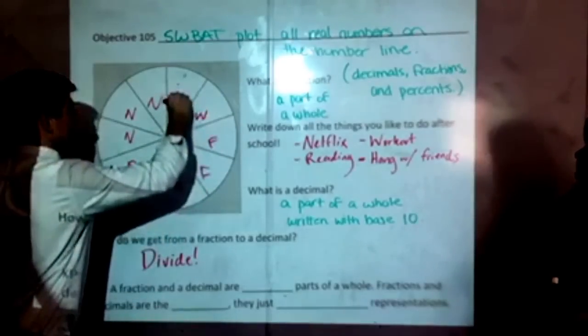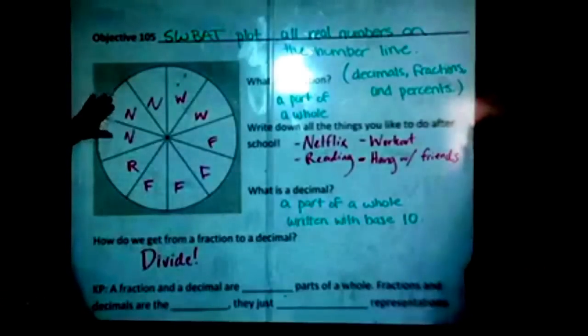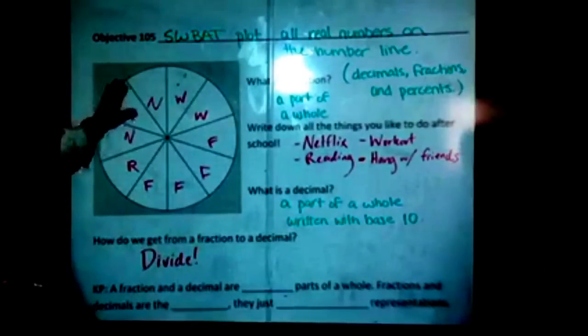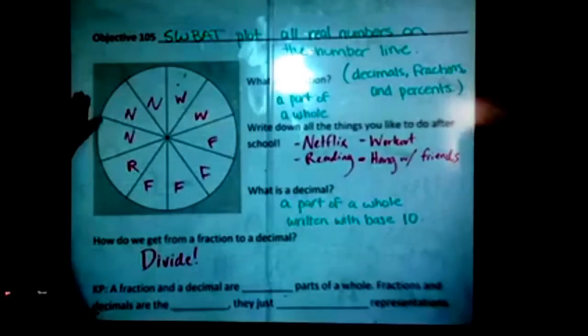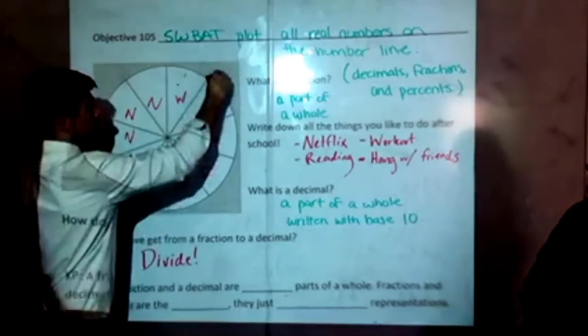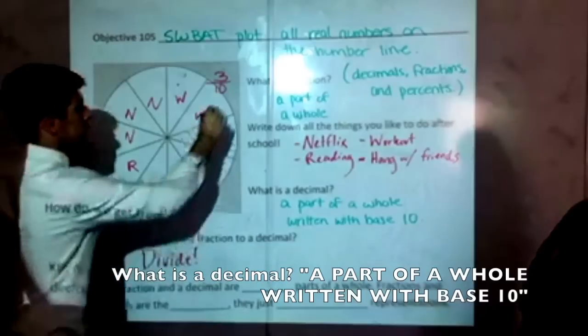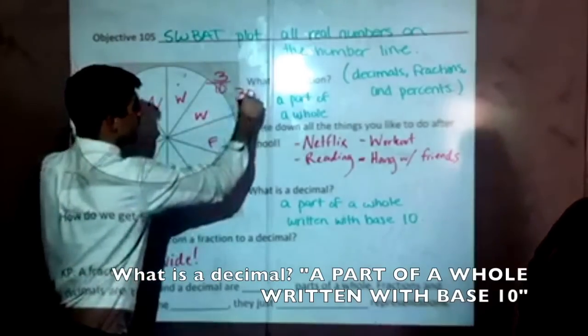And then working out or exercising is the rest. So from here, you should be able to get an idea of, okay, what percent of my time after school is spent doing things that you like to do. So if I'm looking at Netflix time, this is 3/10 of my time, which amounts to like 30% of what I do outside of school.